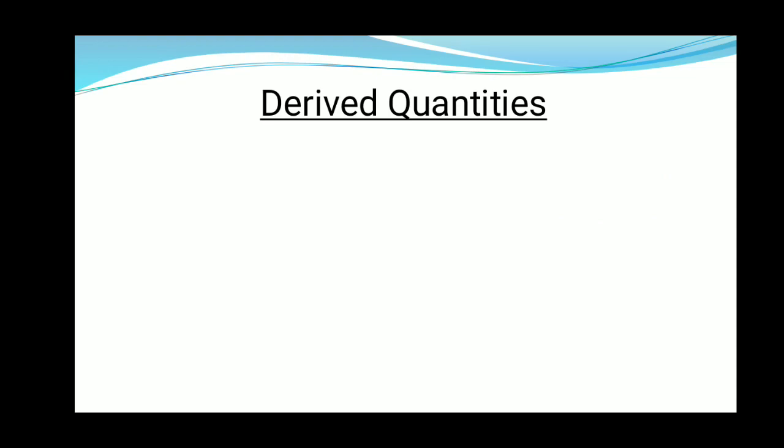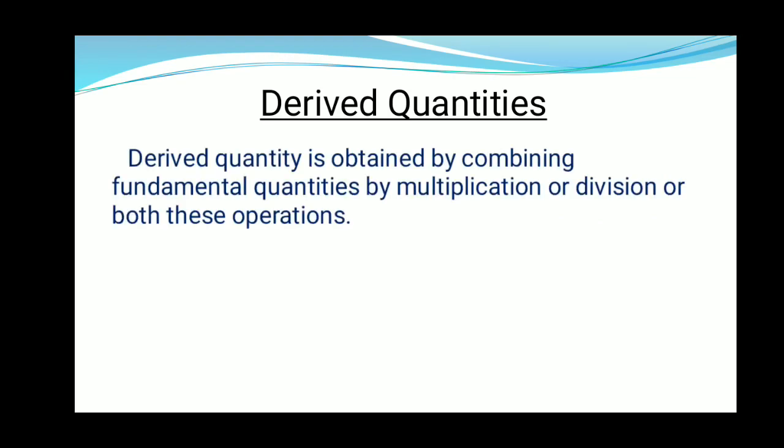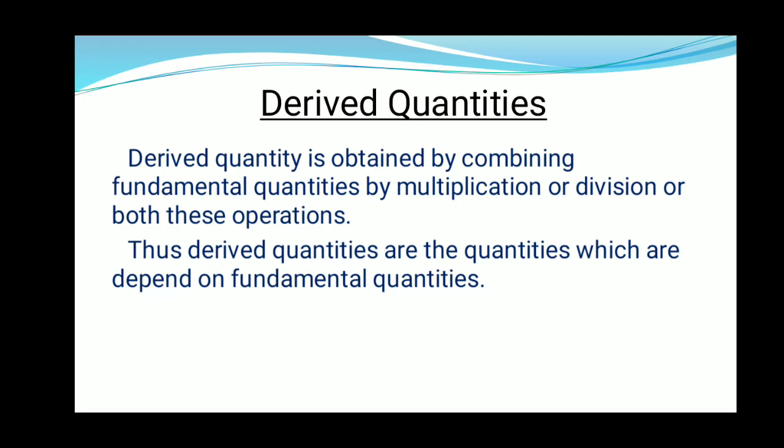Derived quantities. A derived quantity is obtained by combining fundamental quantities by multiplication or division or both these operations. Thus, derived quantities are the quantities which depend on fundamental quantities. For example, speed is a derived quantity which is equal to distance upon time. Here, distance and time both are fundamental quantities.